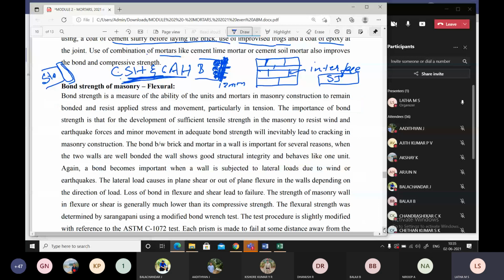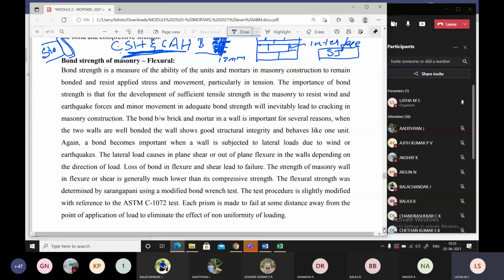next we go to the bond strength of masonry. Instead of reading all this, I'll go to the bond strength of masonry. Students, always remember flexure and shear. Most of the time I've told you three types of failure occur: either flexure, shear or compression. Most of your interview questions will be on this. When you go for an interview or any competitive exam, prepare your strength of materials and basic subjects very well, students. We will not ask much of higher subjects.